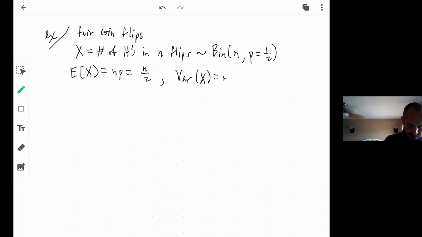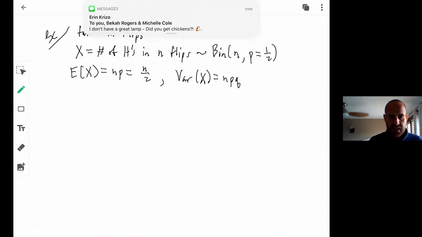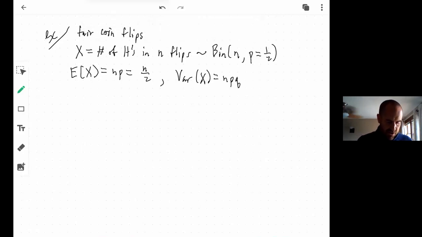That's npq. Of course, q is just 1 minus p, and therefore this is just going to be n times 1/2 times 1/2, which is n over 4. Okay? And here's the question I want to answer.